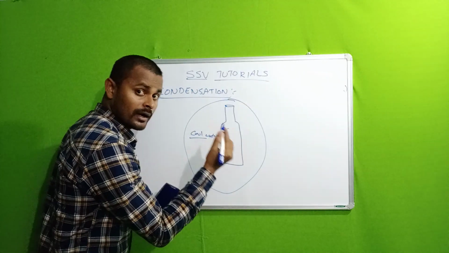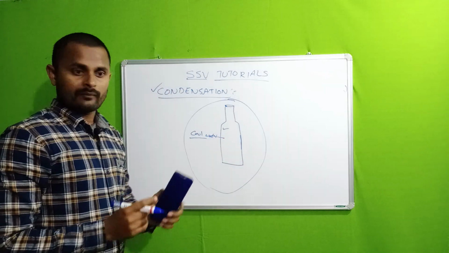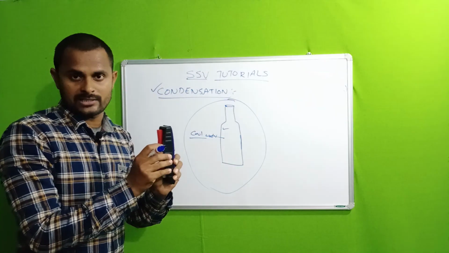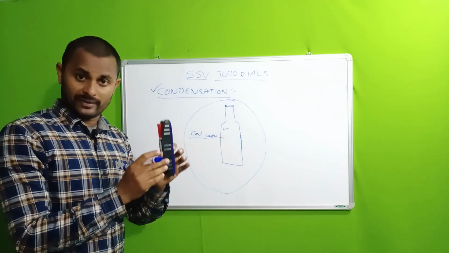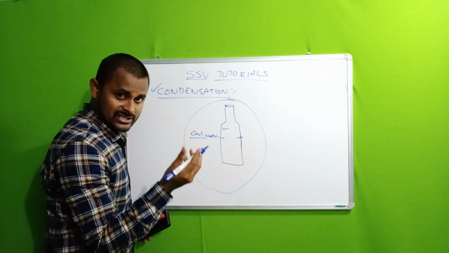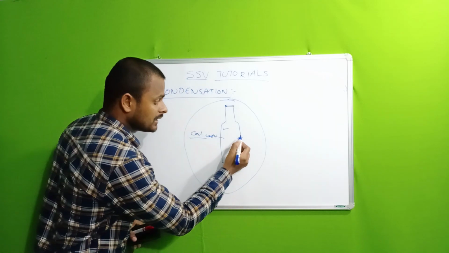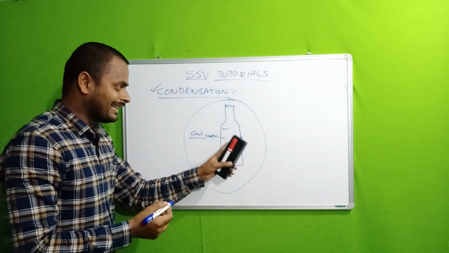When this water vapor, having more energy, touches the surface of the liquid, according to the nature of heat, the water vapor transfers energy from the water vapor molecules to the bottle and the inner water.